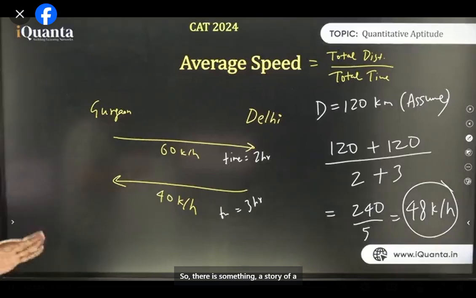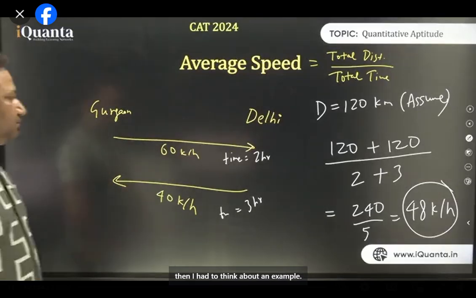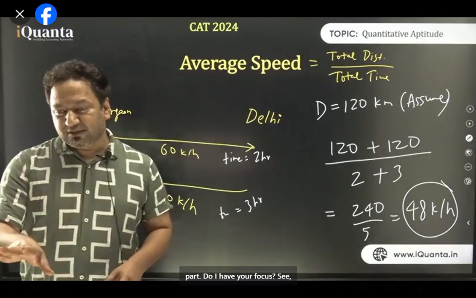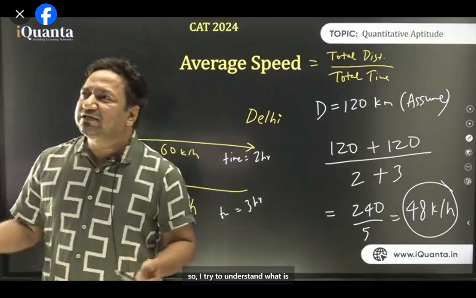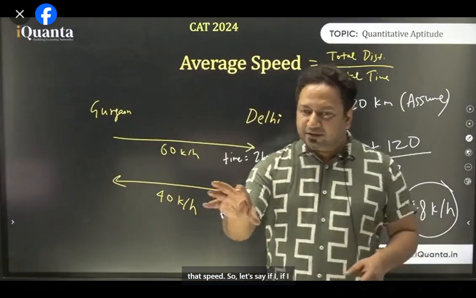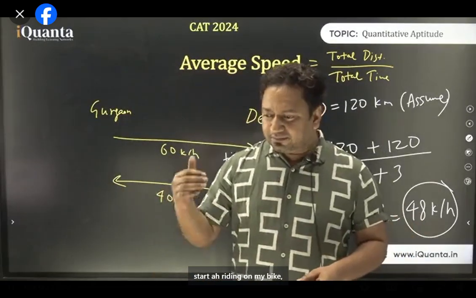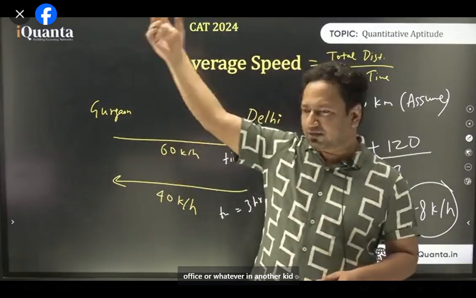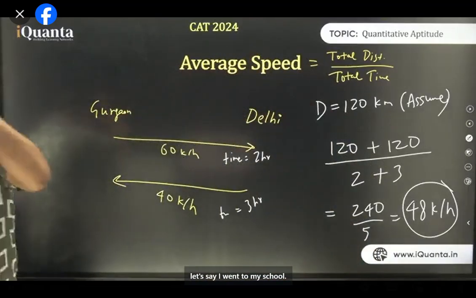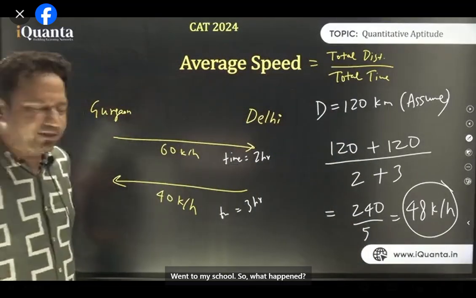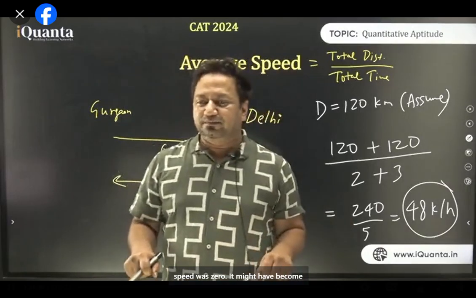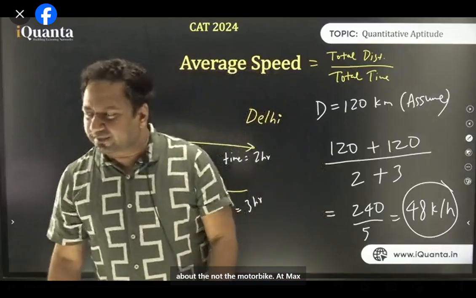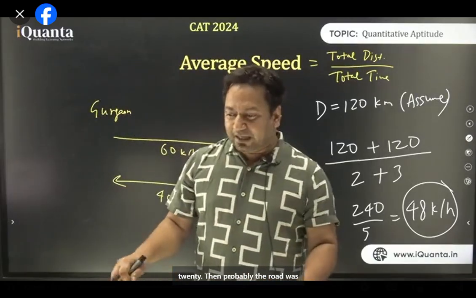This is a story of a kid who was shocked to know this, and then I had to think about an example. I want your complete focus so that you understand this part. Do I have your focus? See, I tried to understand what is average speed. Let's say I start riding my bike from my home to my school. When I started riding, my speed was 0. It might have become 5, 10, 20, whatever. At max 20, since it is not a motorbike.